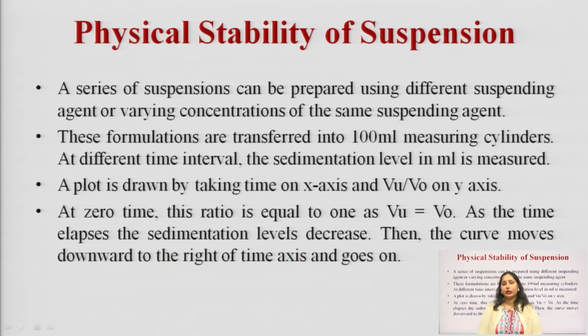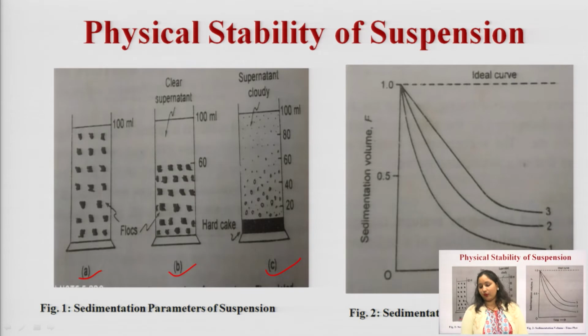Then these formulations are transferred into 100 ml measuring cylinders. At different time intervals, the sedimentation level in ml is measured. A plot is drawn by taking time on the x axis and Vu by V naught, that is sedimentation volume, on the y axis. At 0 time, this ratio is equal to 1 as Vu is equal to V naught. As the time elapses, the sedimentation level decreases, then the curve moves downward to the right of the time axis and goes on.